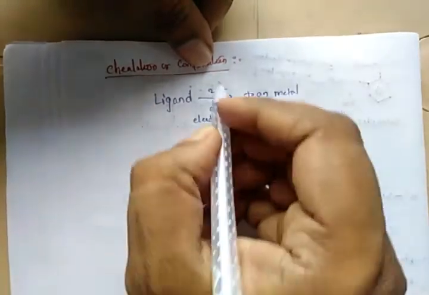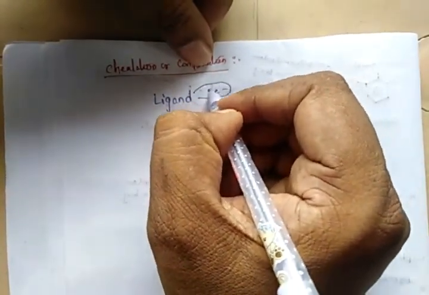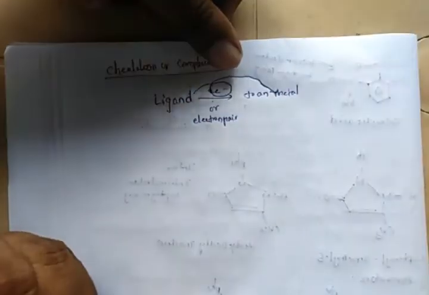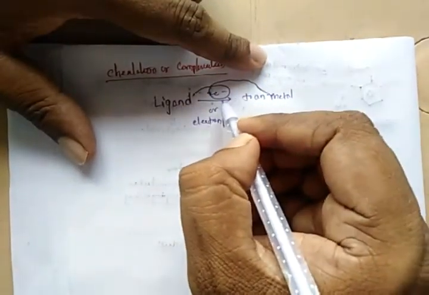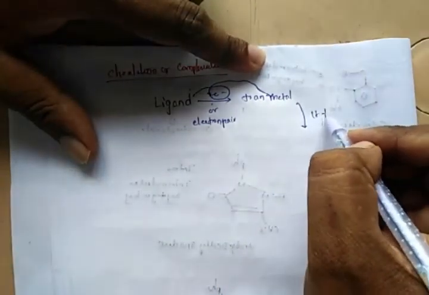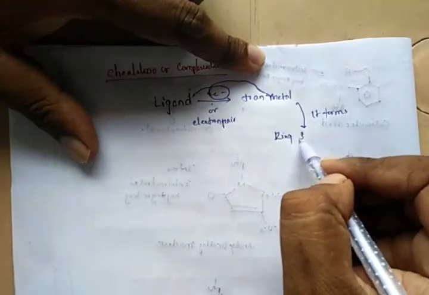Whenever a ligand donates its two electrons to a metal, it results in formation of a ring structure.